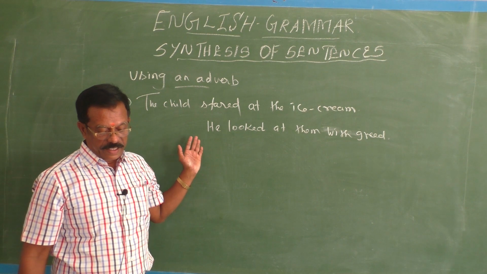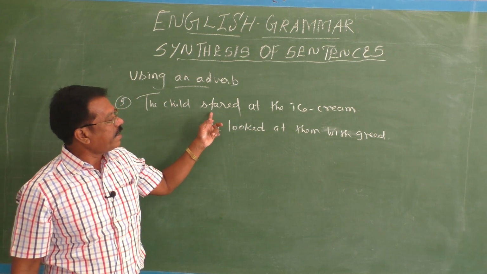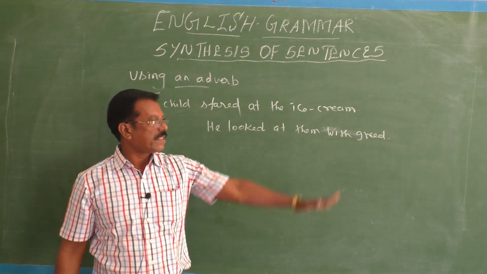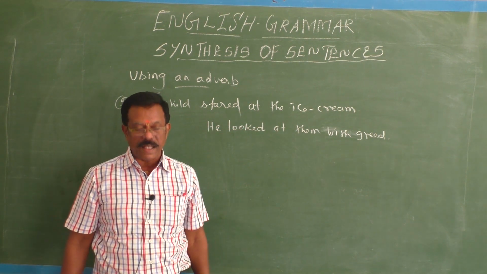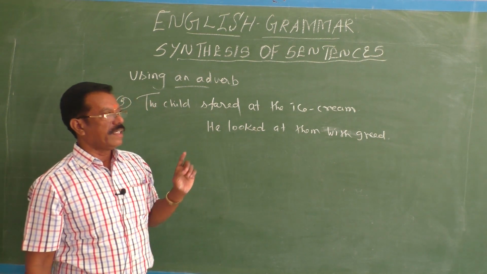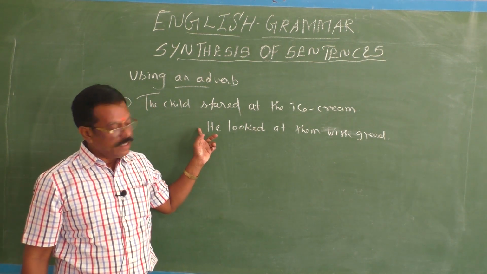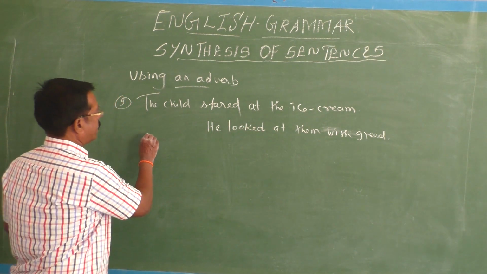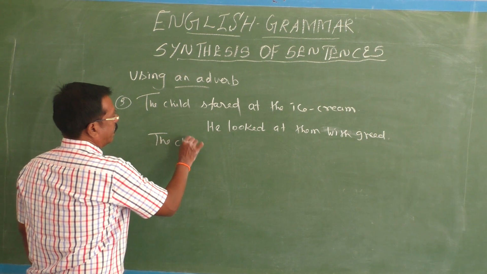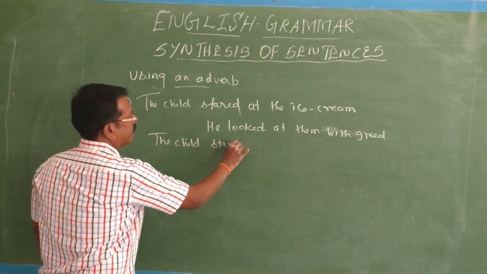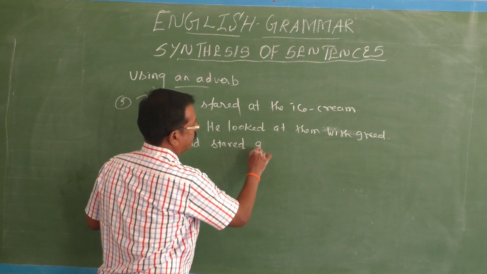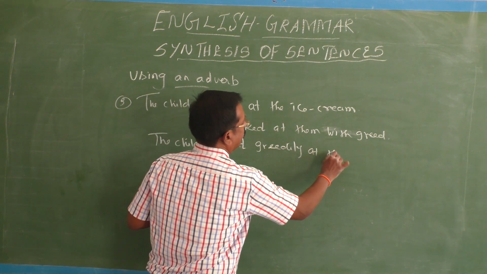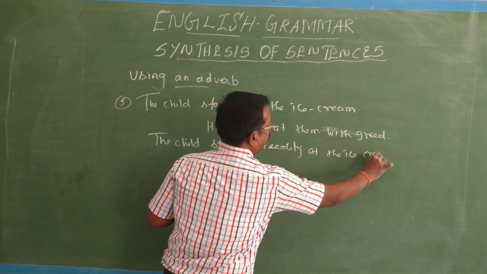How can you change it? The child stared greedily at the ice cream. Because it is an adverb of manner, it comes after the verb, that is the finite verb. So the child stared greedily at the ice cream. That's the answer.